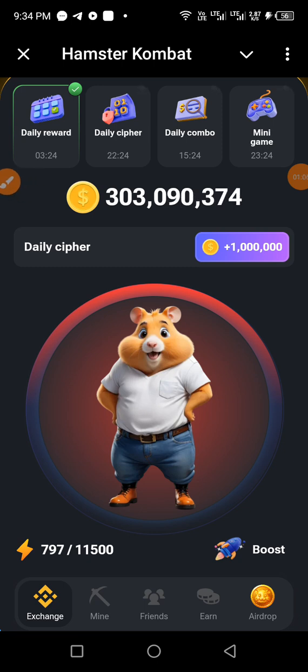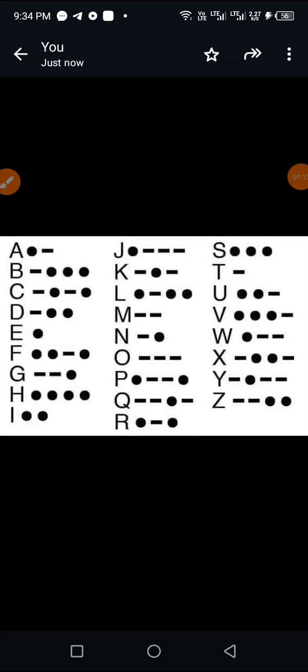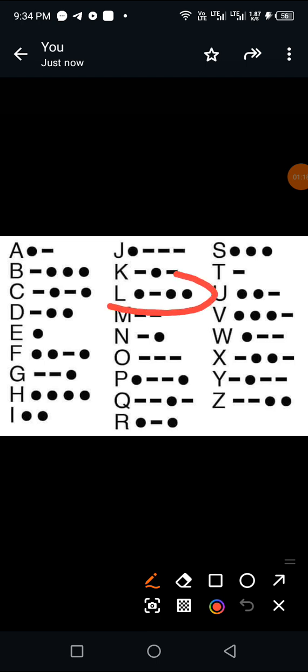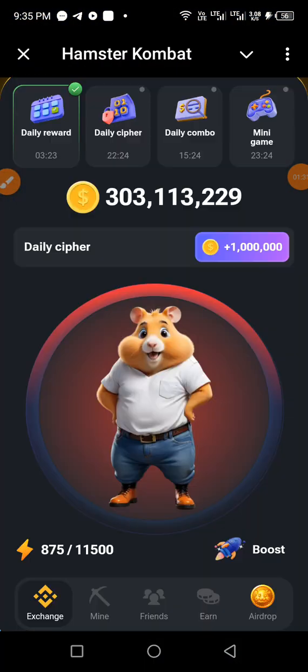Well, as usual, we're going to consult our chart board. And our chart board is this. And how do you spell letter L? Letter L is spelled as dot dash dot dot. Okay? Dot is just tap on your phone, and dash is hold a little bit and release. So let's go and do that. Dot dash dot dot. So letter L has been activated.